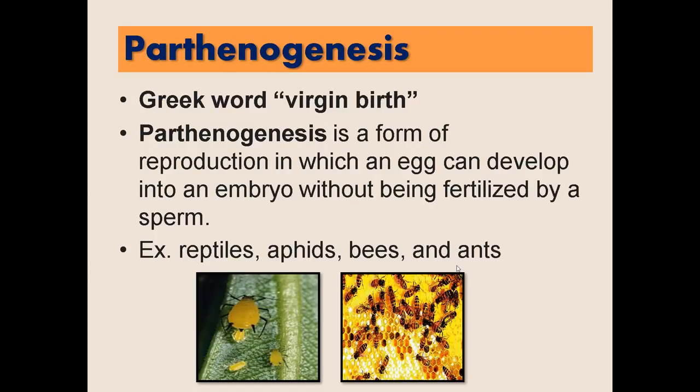Next, parthenogenesis. Okay? Actually, parthenogenesis is a Greek word meaning virgin birth. Parthenogenesis is a form of reproduction in which an egg can develop into an embryo without being fertilized by sperm. Example of organisms that undergo parthenogenesis are some reptiles, bees and ants, or yung mga insects.